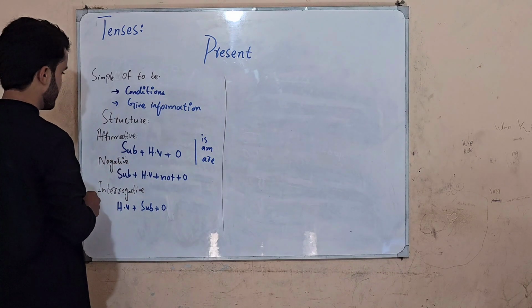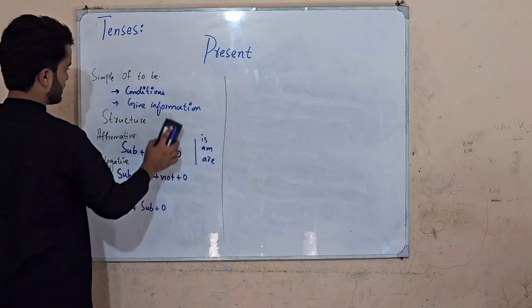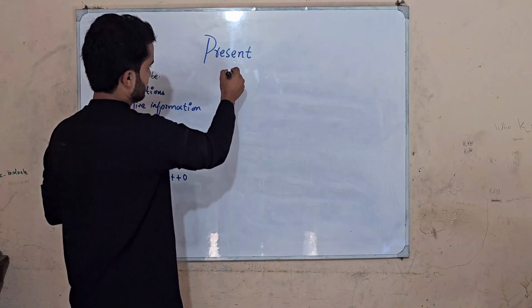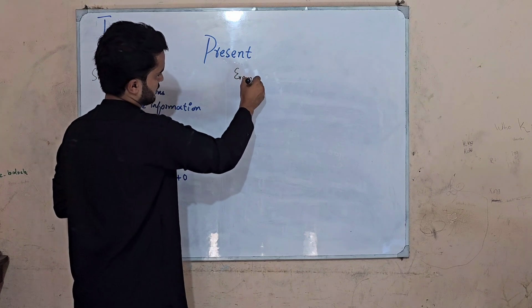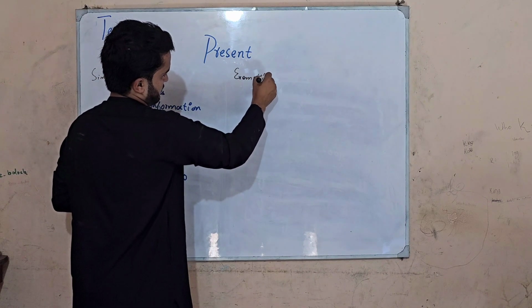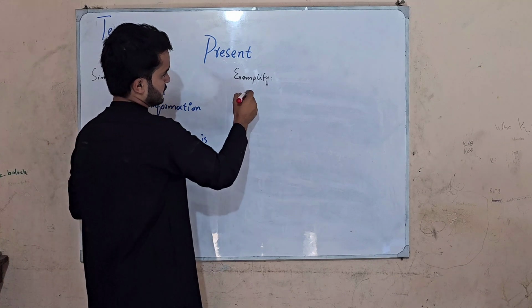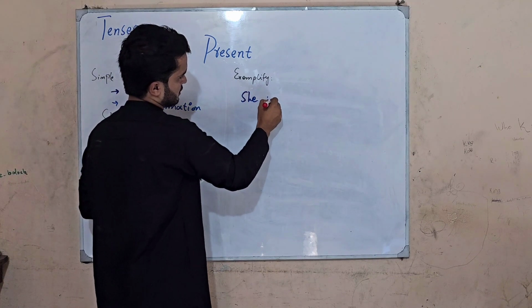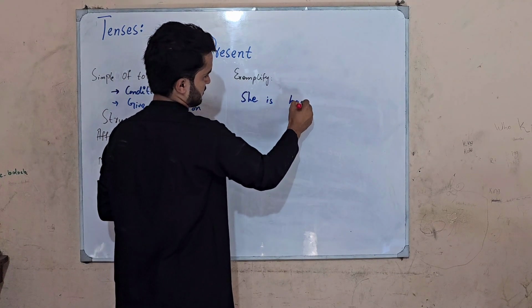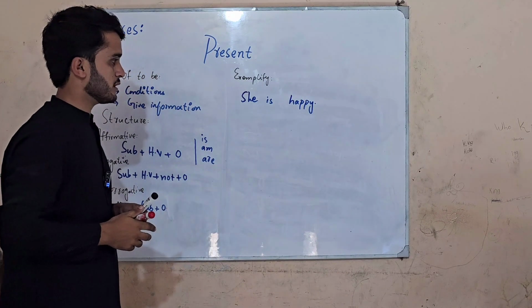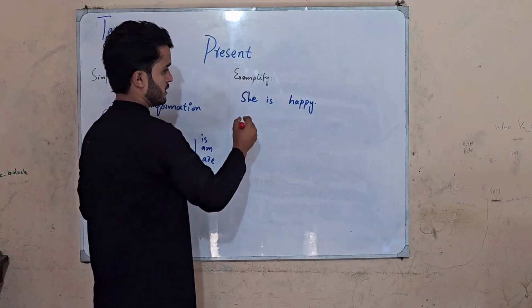If we move forward to some of the examples, then we can exemplify it by saying that she is happy. It's showing the state or the condition of the girl, meaning the subject she.